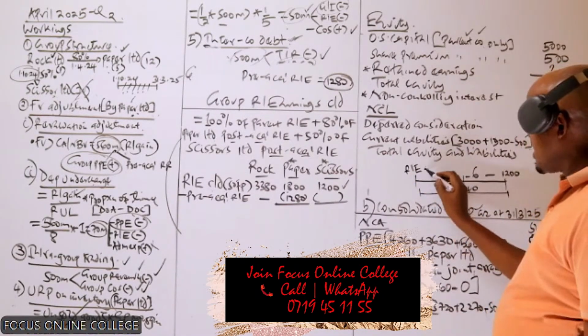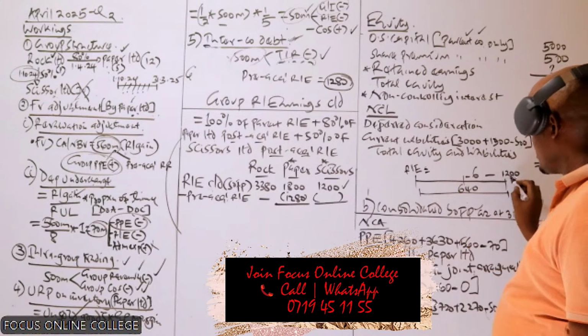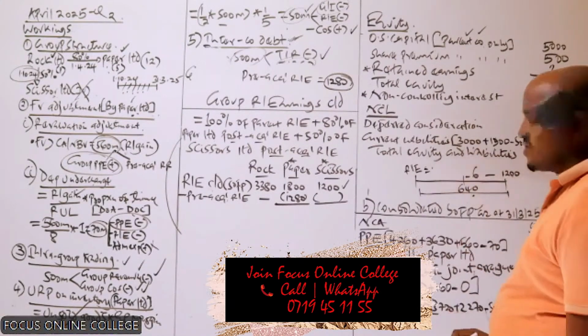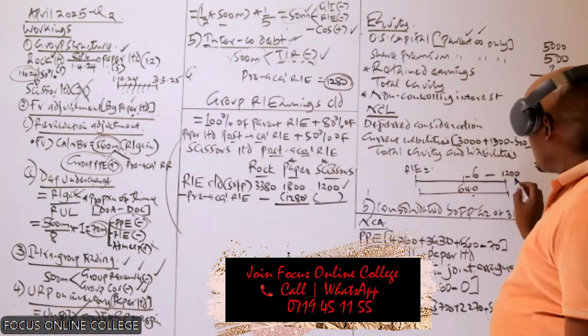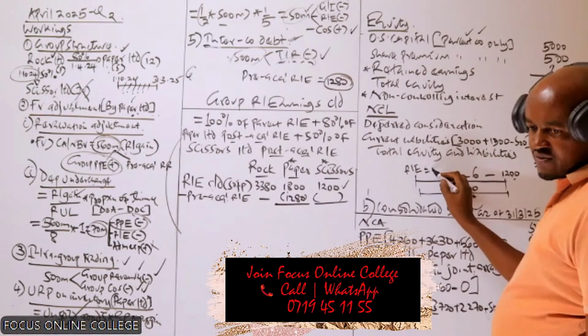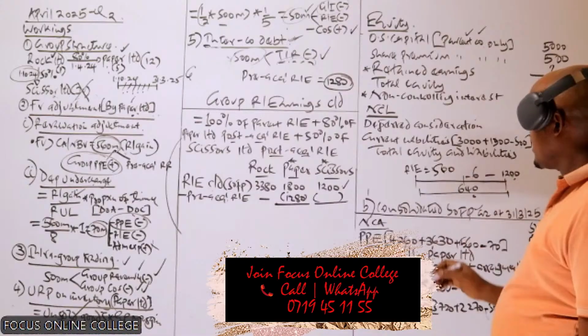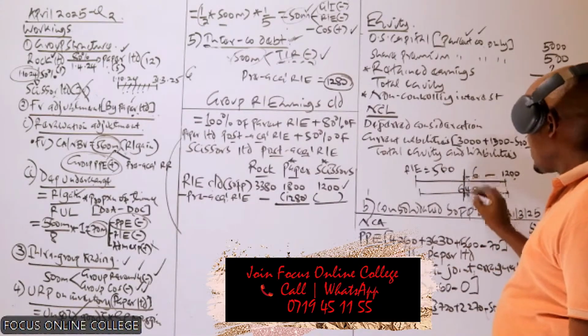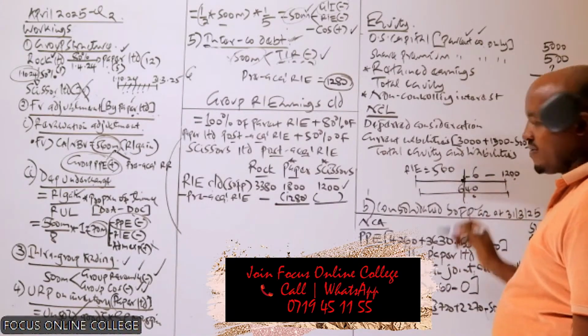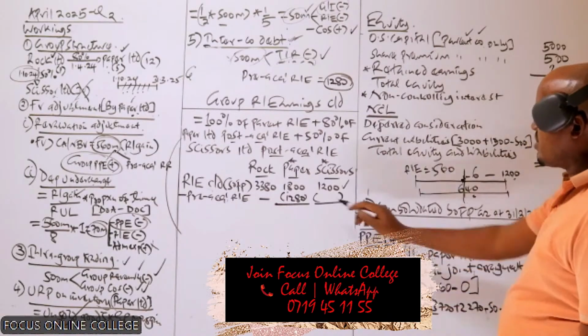So can we first get the retained earnings at the start of the year? We take this minus this, we get 560. Then we can get the retained earnings of scissors on the date it was acquired, just like how we computed this.